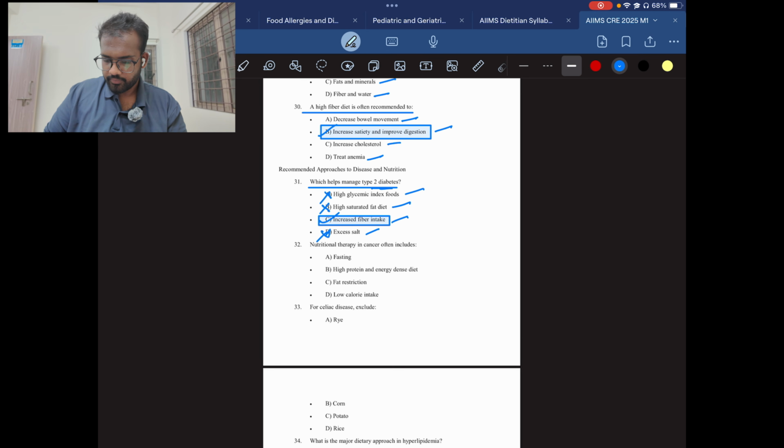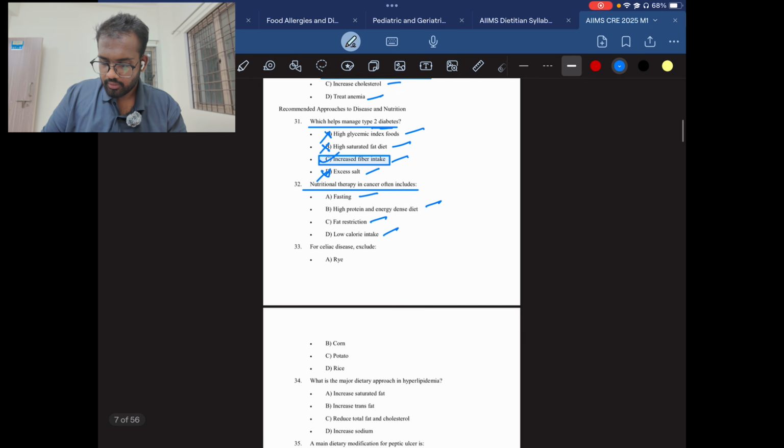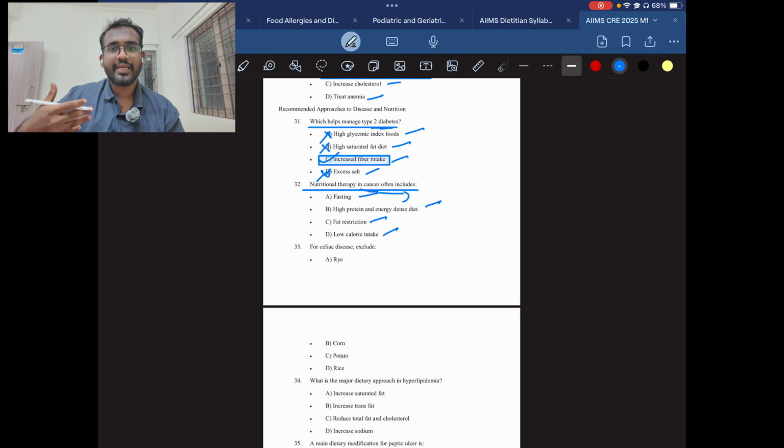Question number 32. Nutritional therapy in cancer often includes fasting, high protein and energy dense diet, fat restriction, or low calorie diet. In the nutrition therapy of cancer, cancer is nothing but abnormal replication of the cells.